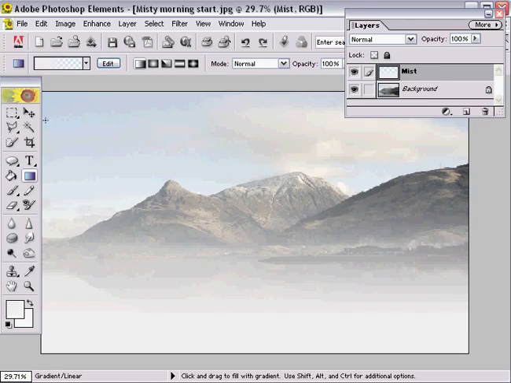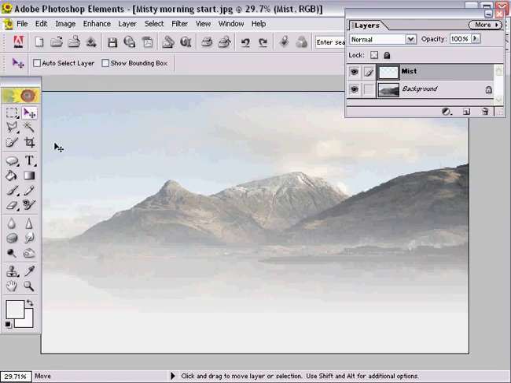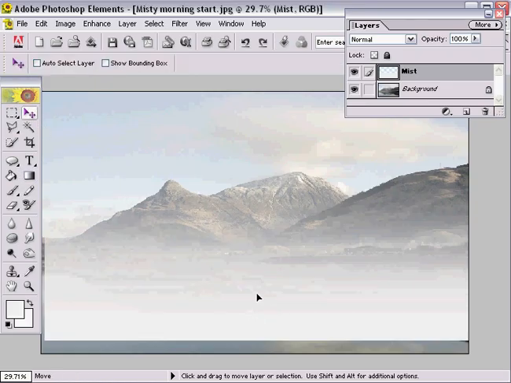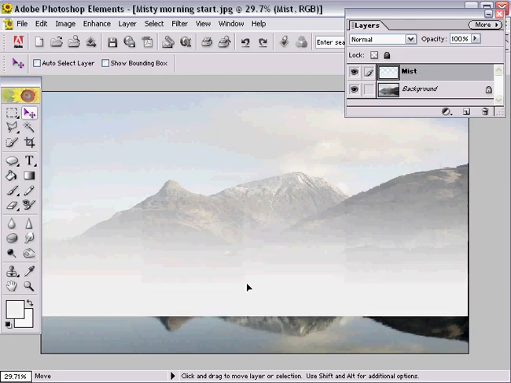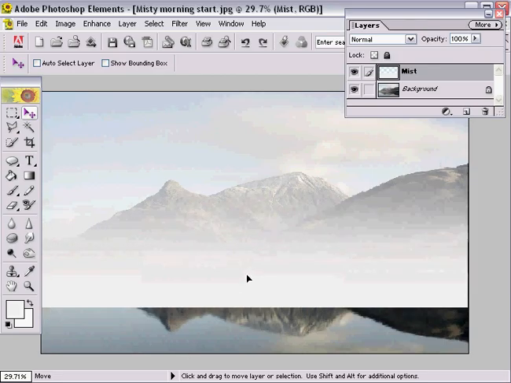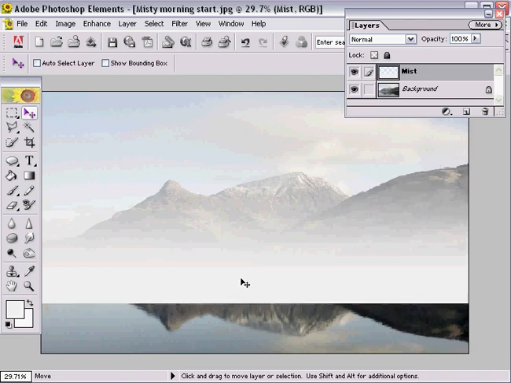We can now select the Move tool from the top right of the toolbox, and we can click and we can drag the gradient up the picture space. And I'm going to drag it up so that I've got a nice gradient over the middle distance. We may not have it in perfect position, but we can always change it a little bit more later.